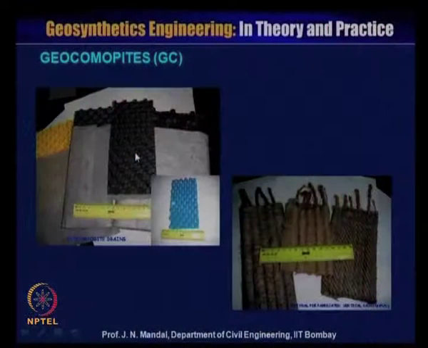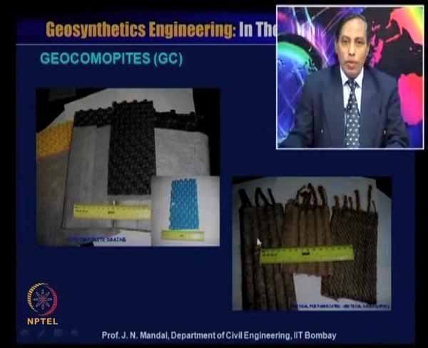Any combination is called geocomposite material. Also the prefabricated vertical drain, that means PVD, is also a geocomposite. Even then you can see some natural material which is made of non-woven jute material and coir, also made of woven jute material and coir.